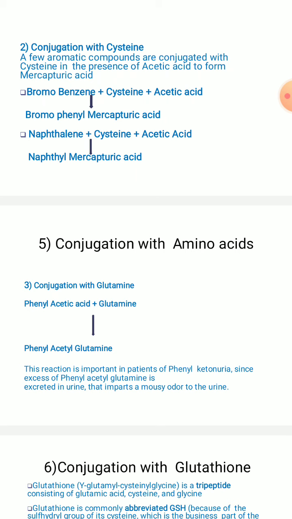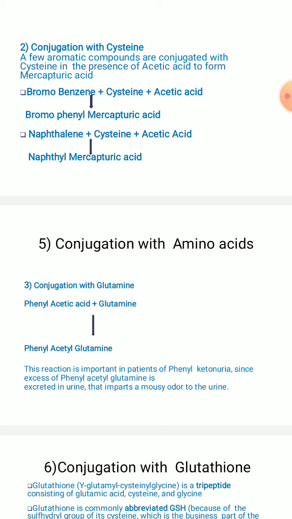In phenylketonuria, which you have already studied in your third semester metabolism, the amino acid phenylalanine undergoes degradation, getting converted to tyrosine, which is catalyzed by the phenylalanine hydroxylase enzyme. Oxygen is required, and the cofactor is tetrahydrobiopterin. If that enzyme is deficient, or the gene responsible for the synthesis of that enzyme is defective, the pathway is diverted. Phenyl ketone, phenyl pyruvate and phenyl acetate are formed, if you remember.